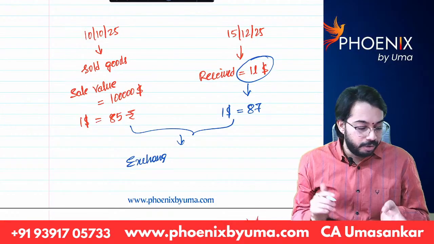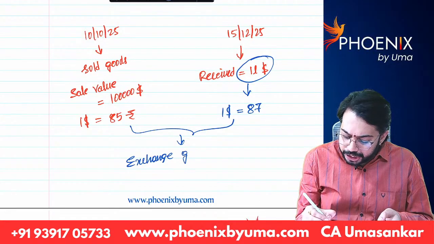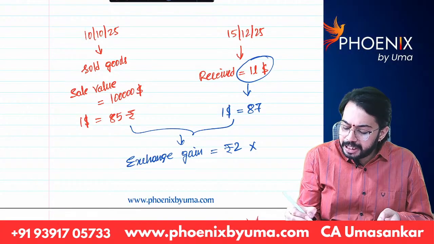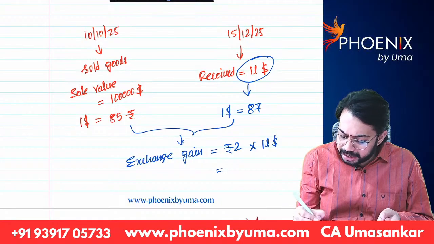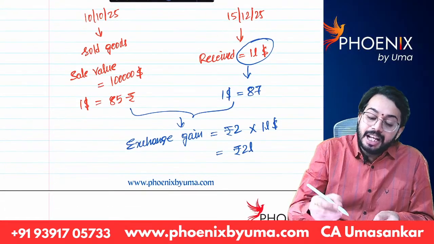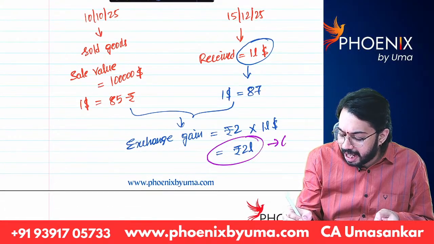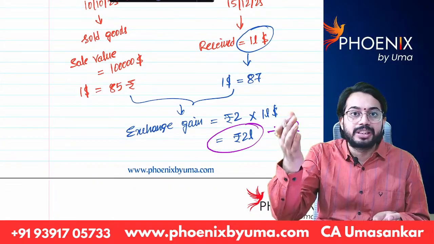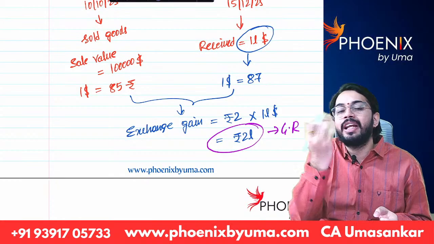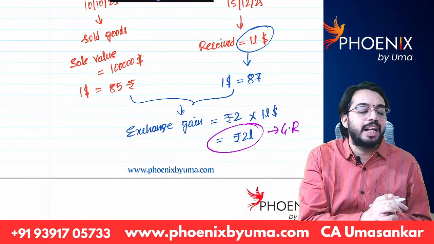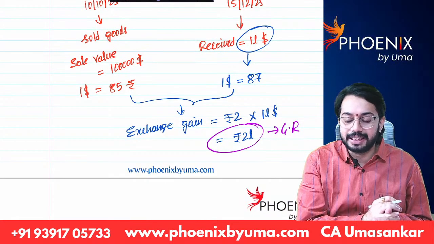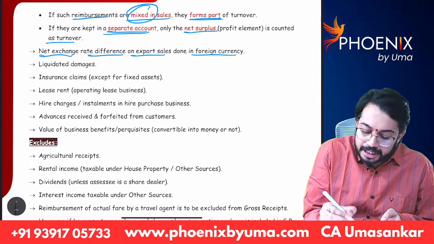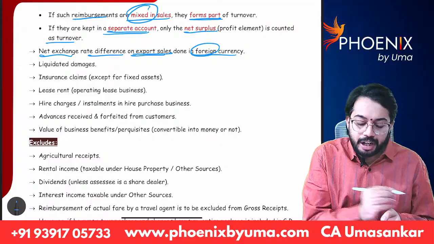Okay. Now, here, how much is the exchange gain? Exchange gain is equal to 2 rupees. Correct? Now, 2 rupees into how many dollars? $1 lakh. Exchange gain is rupees 2 lakhs. Even exchange gain is also treated as gross receipts. Are you able to understand? So, whenever you are doing exports, if you get any exchange gain because of that export, even that exchange gain is also treated as gross receipts. So, net exchange rate difference on export of sales done in foreign currency.